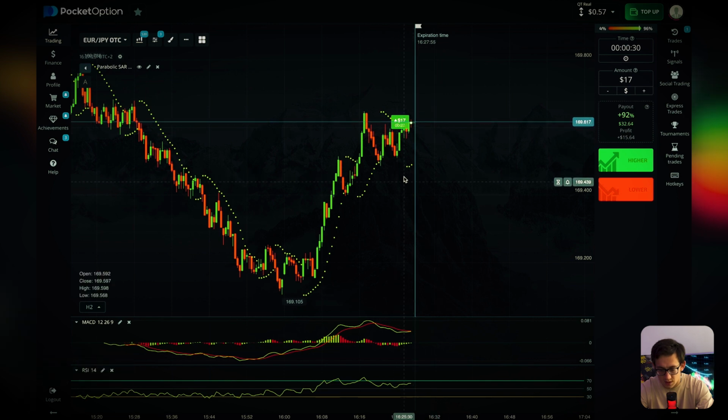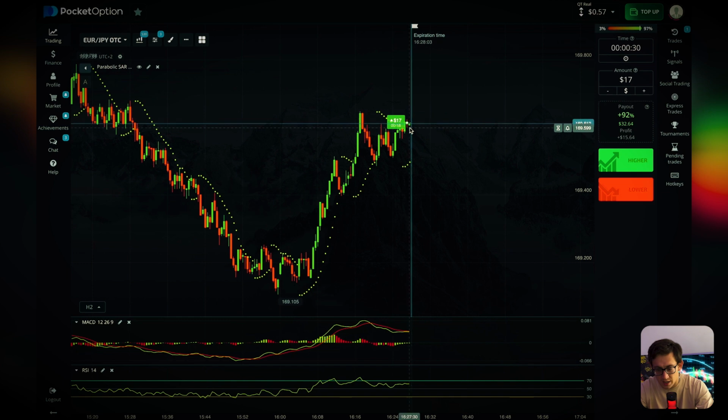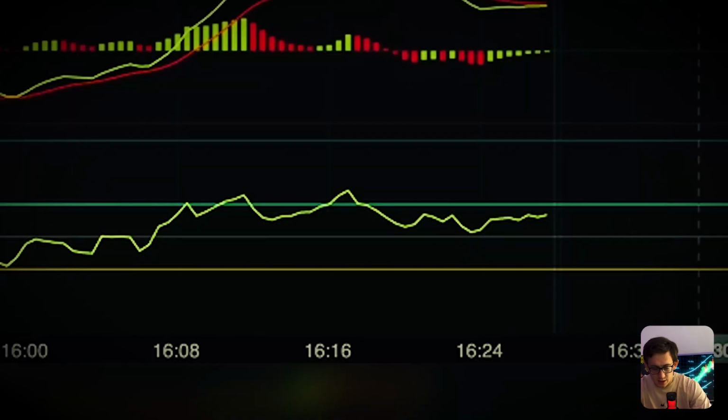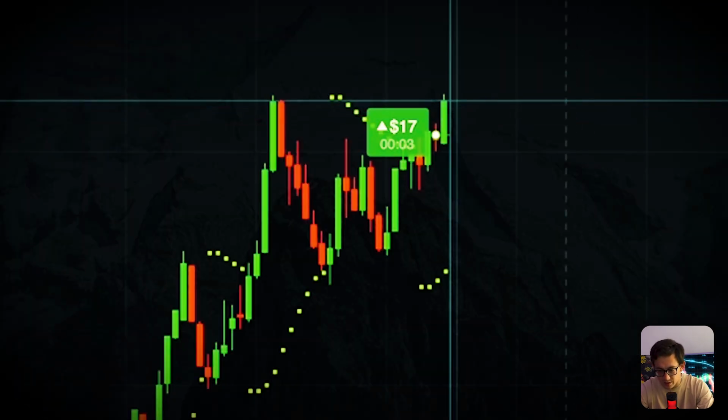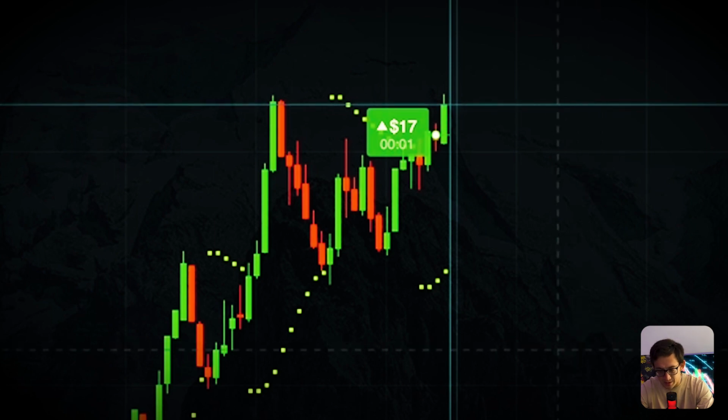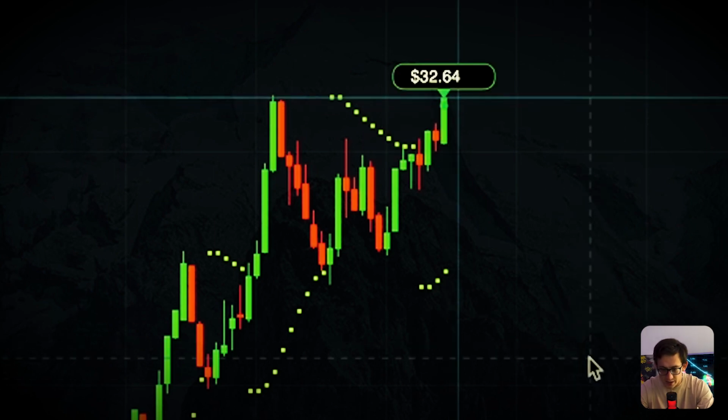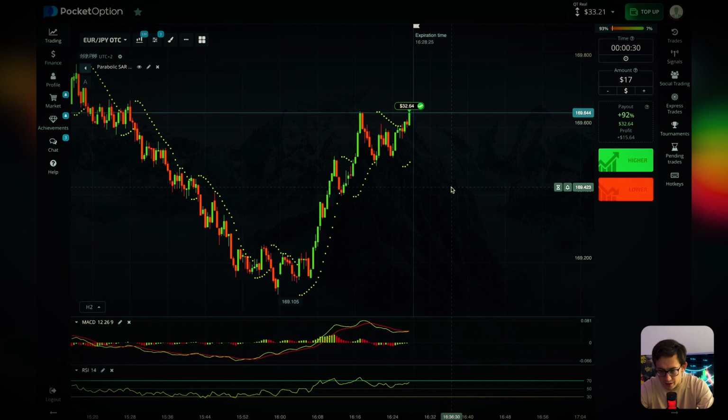So let's find some fairly conventional situation in the market, guys. I enter an upward trend, currency pair EUR/GBP, 30 seconds time expiration, and RCI shows us an upward trend, and MACD too and parabolic SAR too, a very clear signal from 3 indicators. And so we catch the first trade, guys. It's very cool, $33 on my amount.